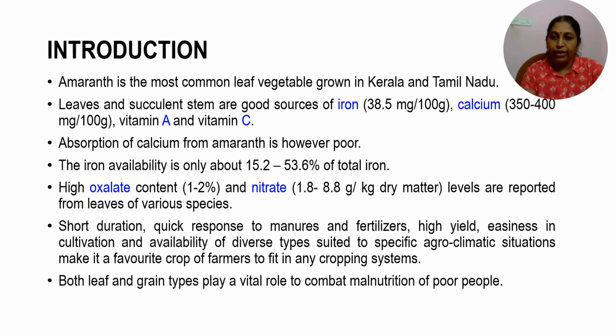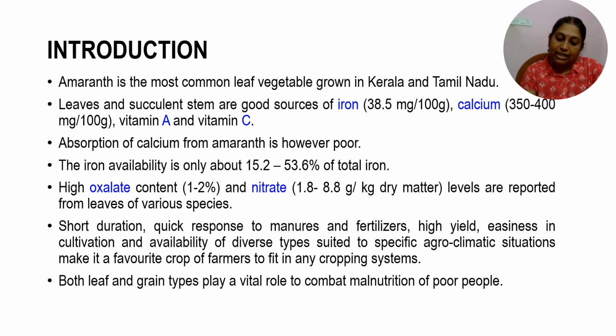Apart from these nutritional factors, it also has anti-nutritional factors like oxalate and nitrates. When we are developing varieties, we should develop varieties with high nutritional content and less anti-nutritional content. It is a very short duration crop which is highly responsive to manures and fertilizers, and it is known for its wide adaptability to different agroclimatic conditions and easiness in cultivation.